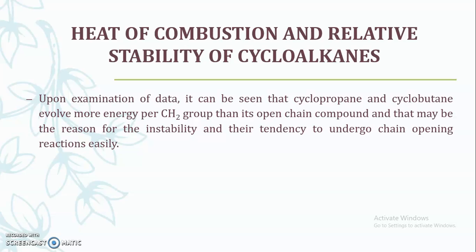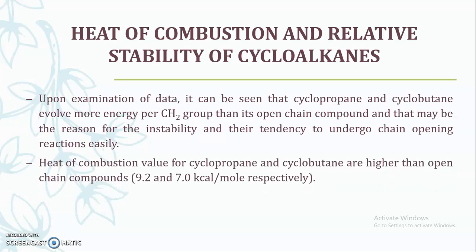So certain things that Bayer has proposed were right, which can be confirmed with the help of this heat of combustion study, where cyclopropane and cyclobutane are least stable as compared to cyclopentane as well as cyclohexane. But Bayer has proposed that cyclopentane is more stable as compared to cyclohexane, but this is not true. The heat of combustion values for cyclopropane and cyclobutane are higher than the open chain compound by 9.2 and 7.0 kilocalorie per mole respectively, due to which they are highly unstable.